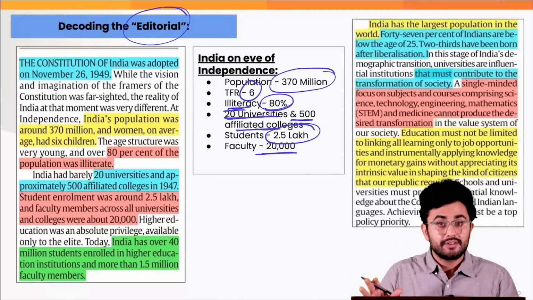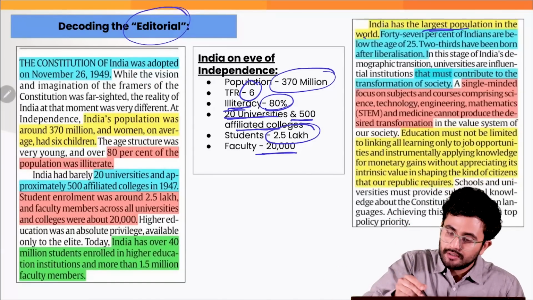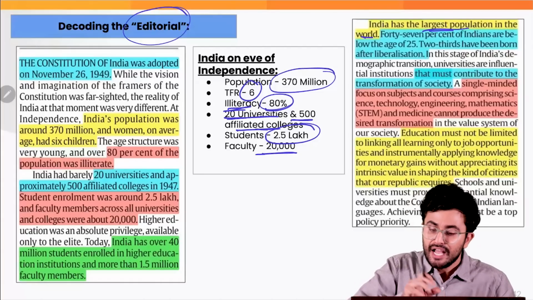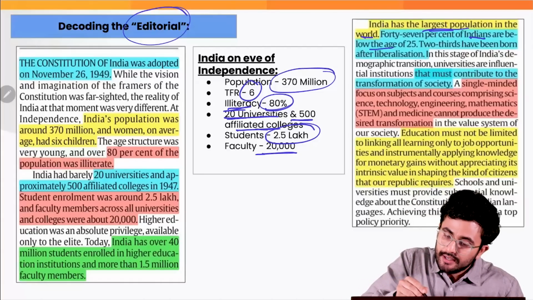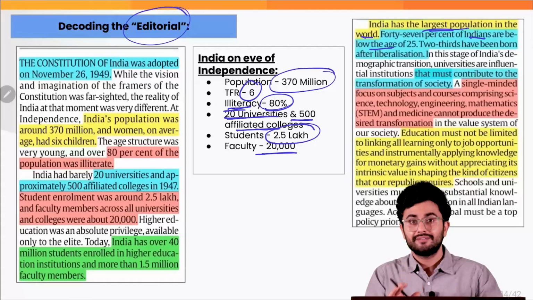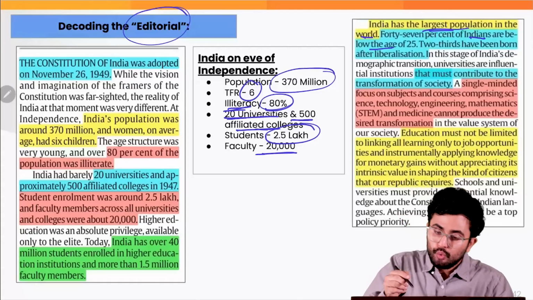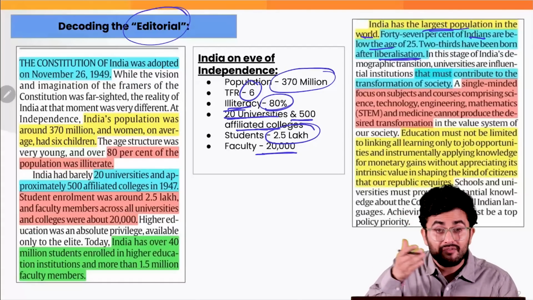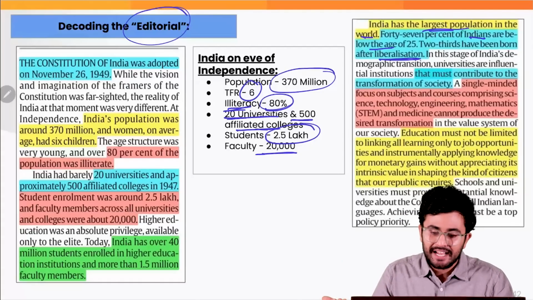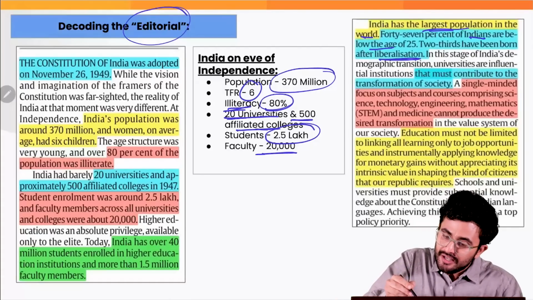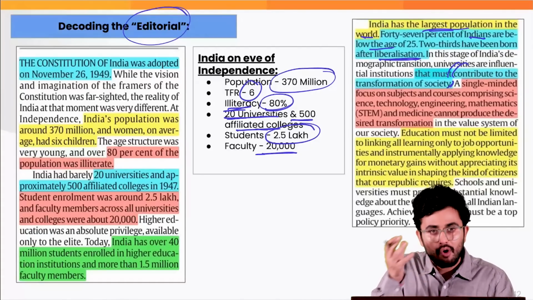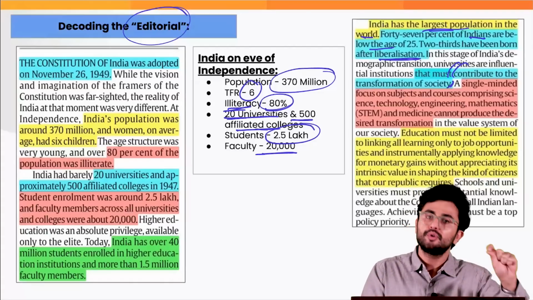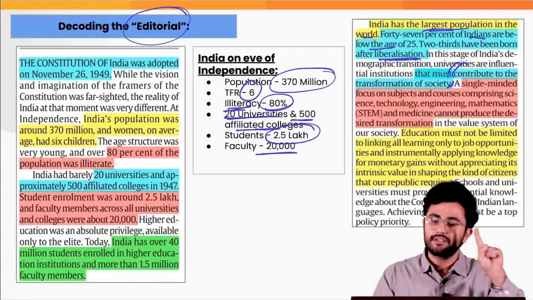However, if you look at our country now, obviously our country has become the country with the largest population in the world. 47% of Indians are now below the age of 25. That is our demographic dividend. Two-thirds have been born after the liberalization, that is after 1991, right? So there is a huge potential for this demographic dividend to contribute to the transformation of India as a society.